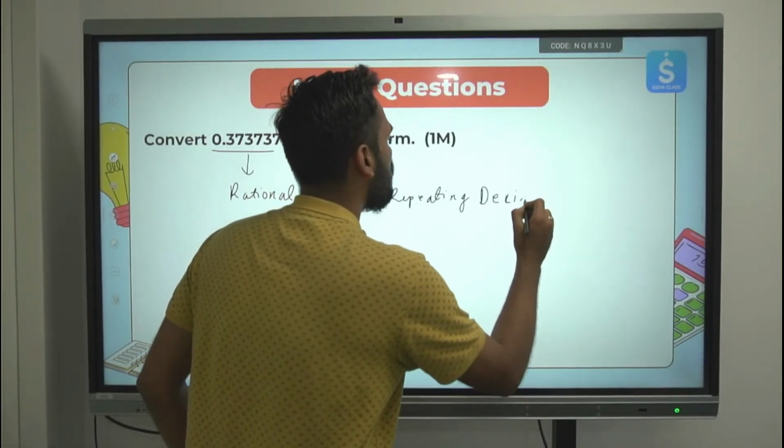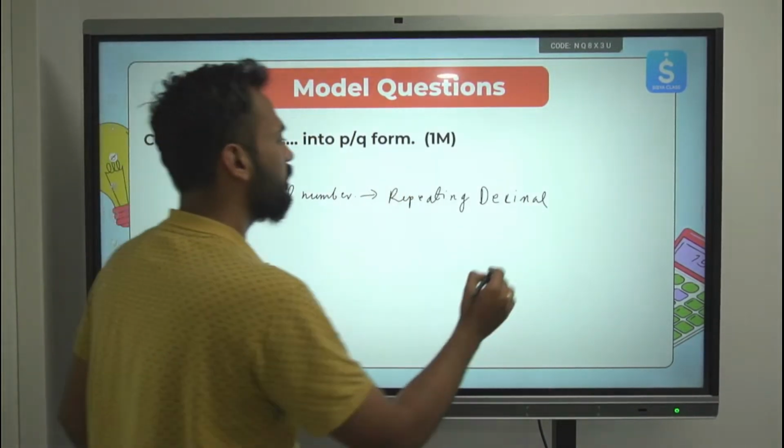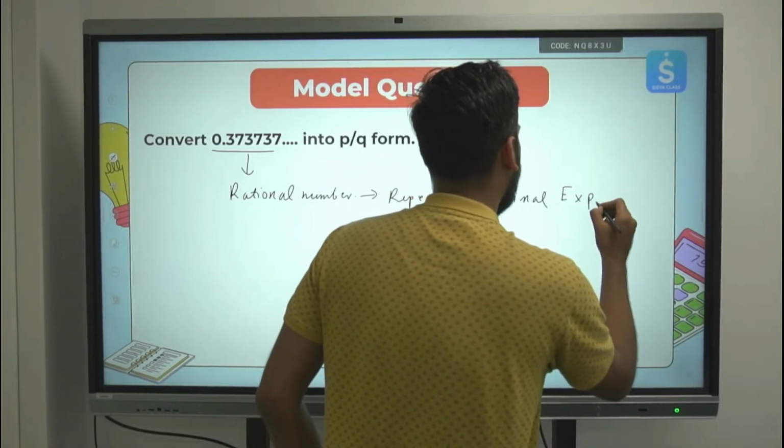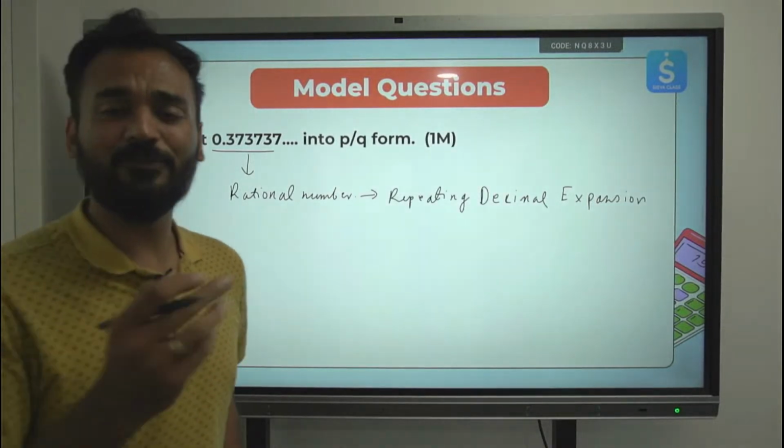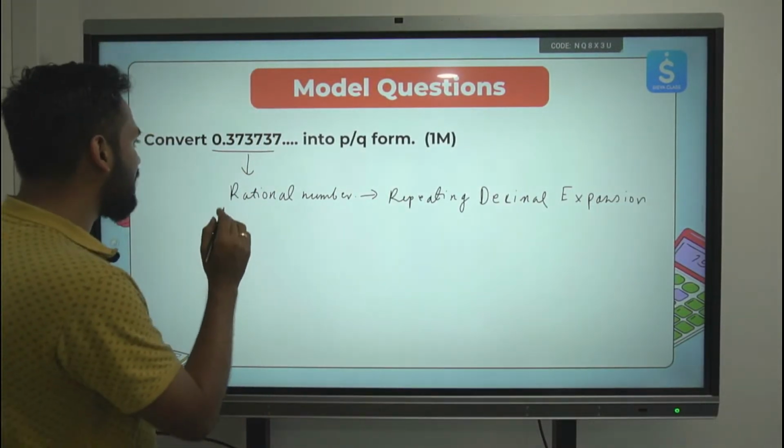So how to convert this into p by q form? Let me tell you now here. This is asked for 1 mark. This can be asked for 1 mark, such question. If you know the concept, it is very easy. Listen carefully, this is a concept which I am going to tell you.